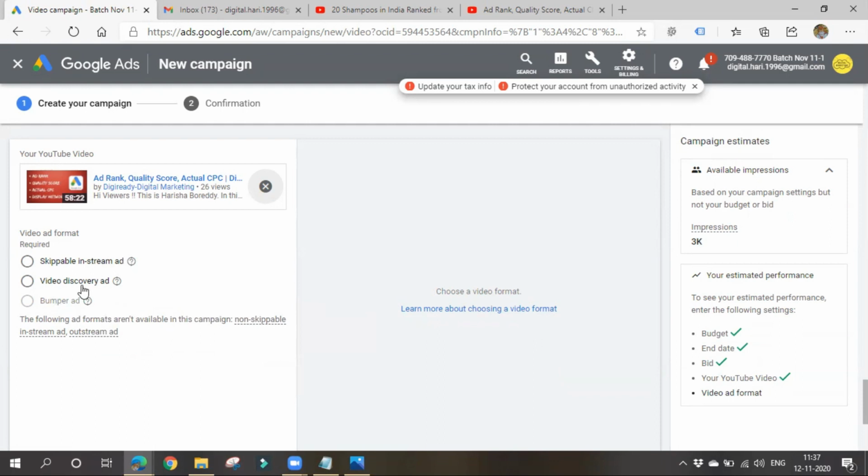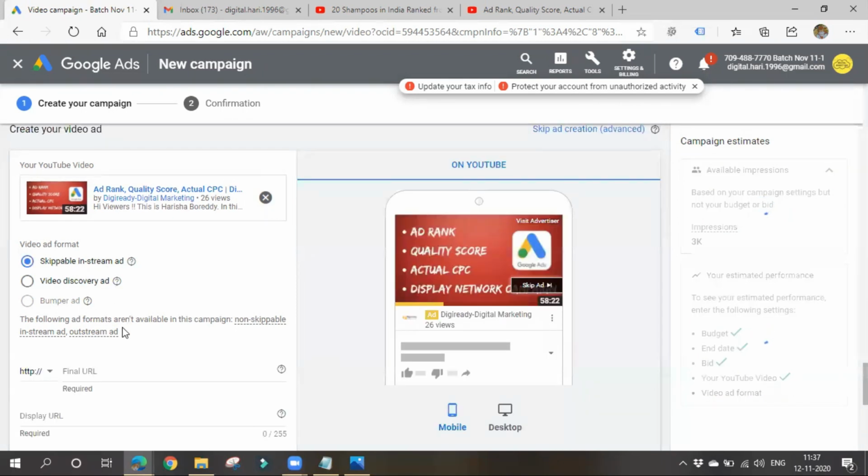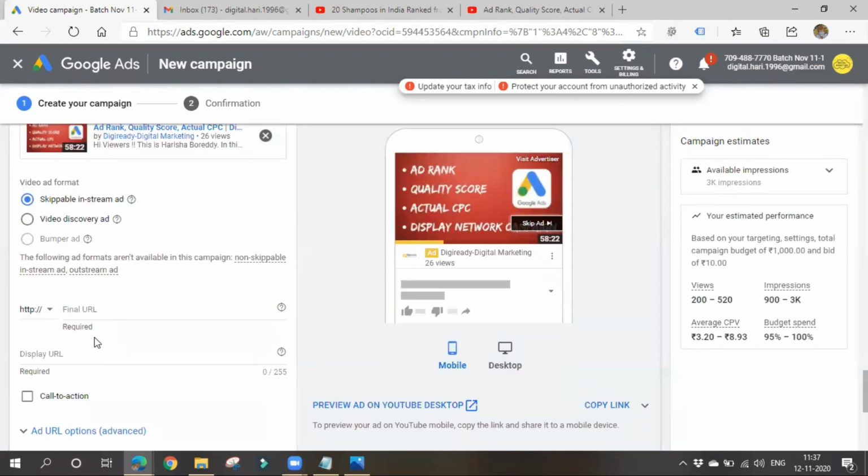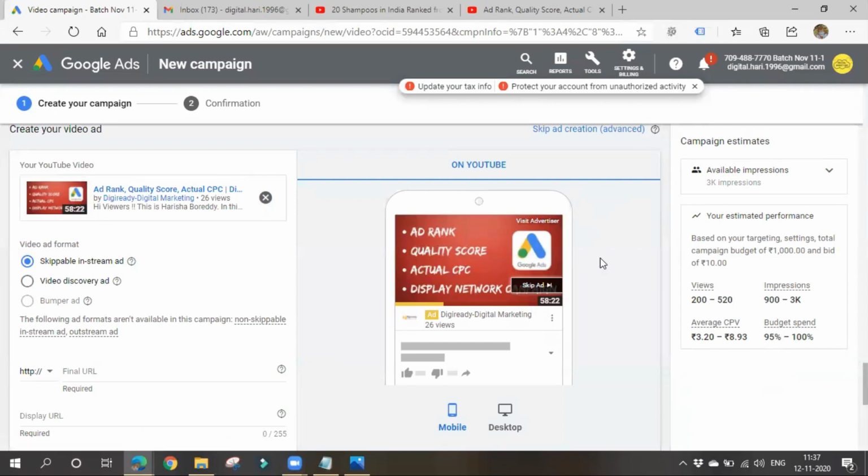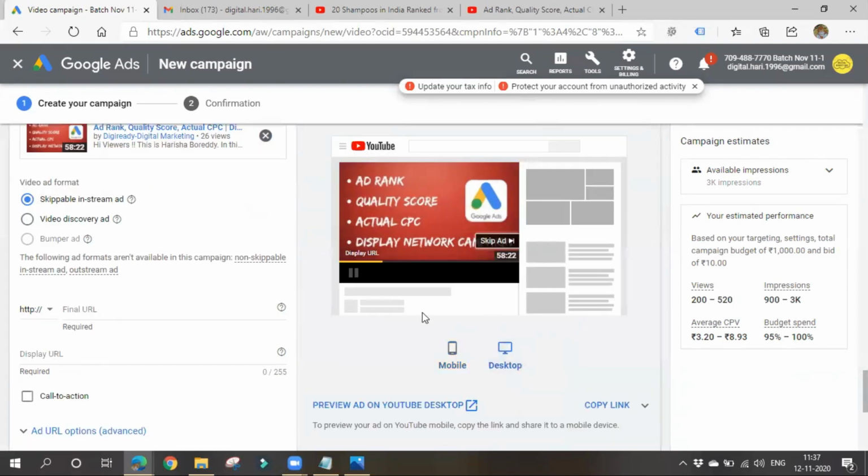In the case of a video discovery ad, our ad will be displayed on search results alongside related videos like so. If people are interested, they'll click on my ad and see it. No issues. So you can choose whatever ad format you want. I'll choose skippable. So, final URL. If people click on this ad, it will be shown like this. On desktop, it will be shown like this.